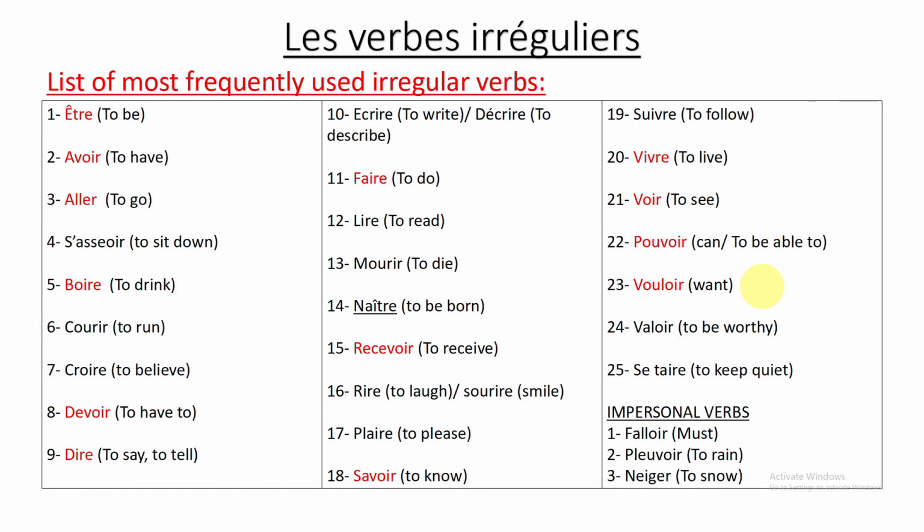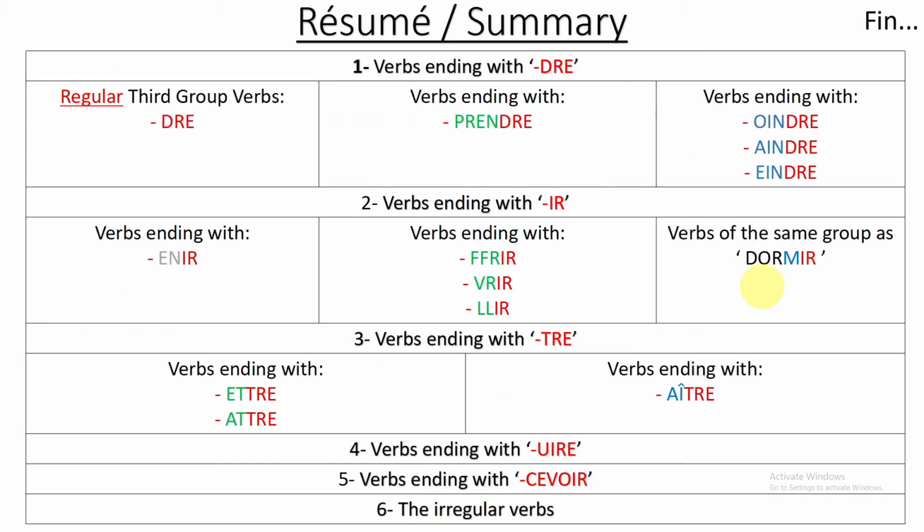We have some subgroups, okay? And we are going to identify the subgroups, and also we do have the irregular verbs. Understood this one? So here can be our table for the recap. We have some different subgroups. The first one can be verbs ending with DRE. In the DRE, we can have 3 subgroups. The DRE itself is nothing but the regular third group verb. We also have DRE, but before the DRE we have PRE and DRE. And we can also have OIN, AIN or EIN, followed by DRE.